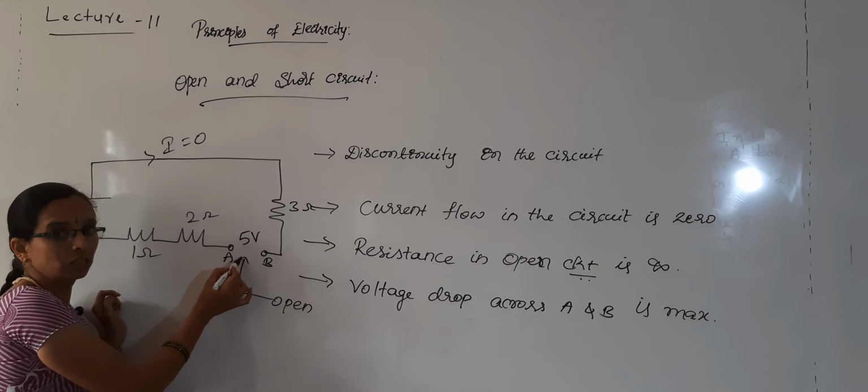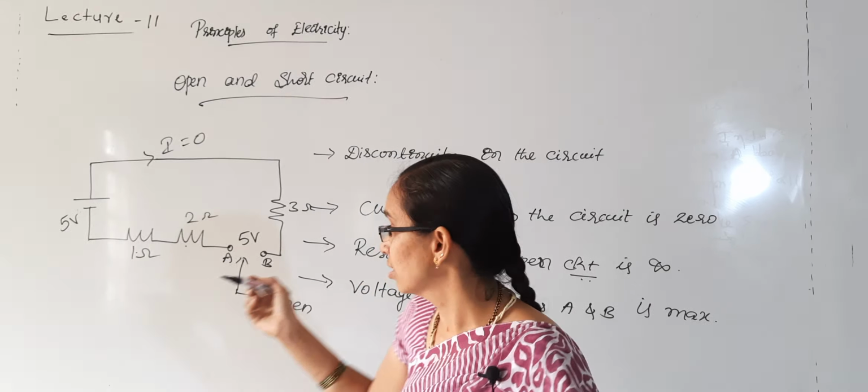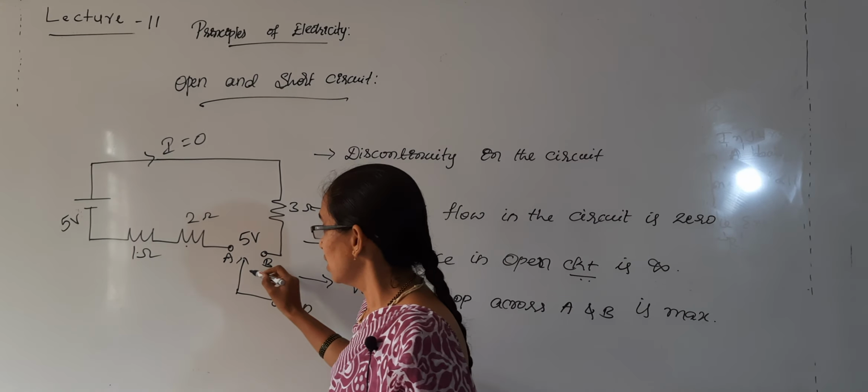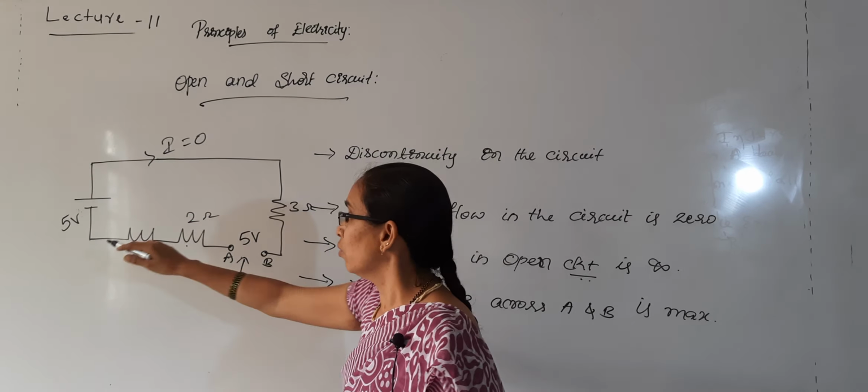So obviously you can tell in the open circuit current will be 0 and resistance will be infinite. Because no current flows through these resistors, obviously there are no IR drops, no voltage drops across these resistors. Obviously all the supplied voltage will drop across the open circuit. Okay, and that is in the series circuit.